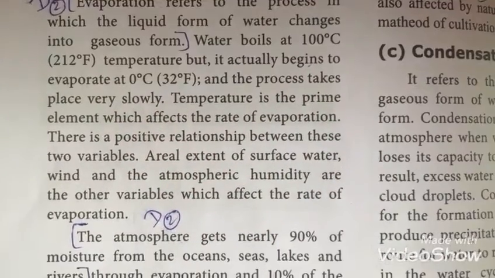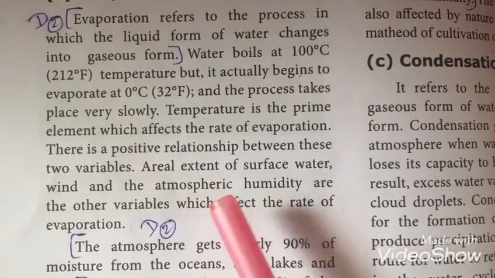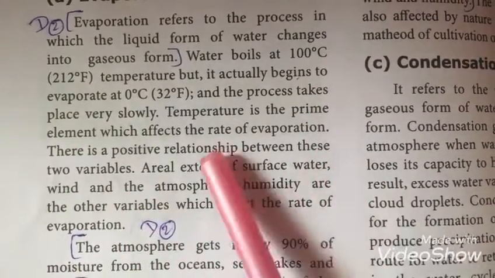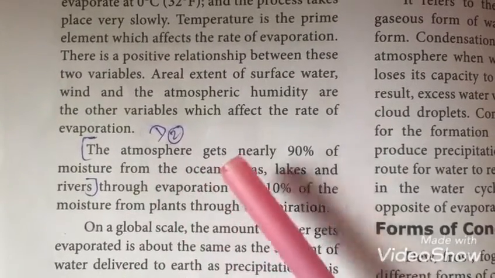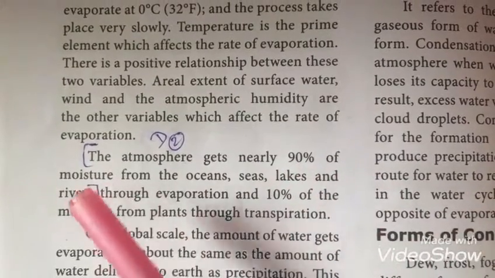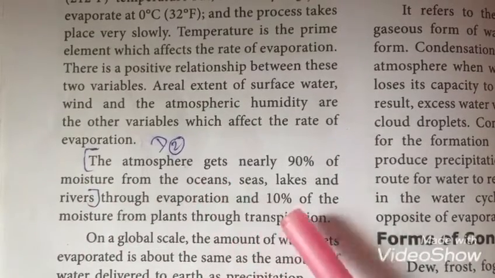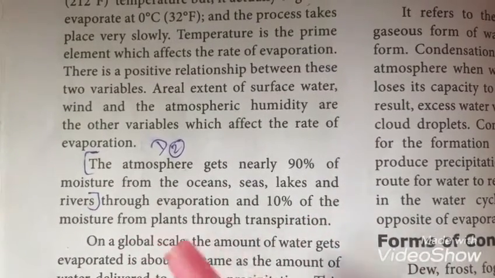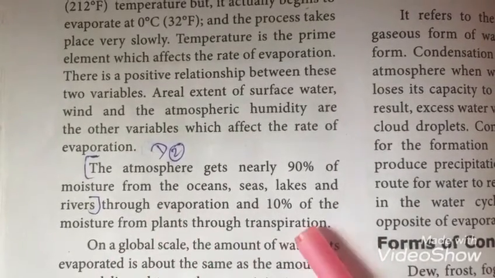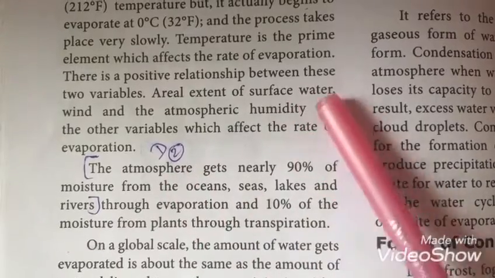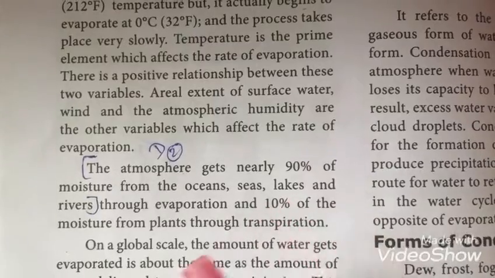The surface water, the water which is present on the earth, and the wind and also the atmospheric humidity, these three things affect the rate of evaporation. The atmosphere gets nearly 90% of its moisture from the oceans, seas, lakes and rivers, that is from evaporation, and 10% of moisture from plants through transpiration. So evapotranspiration means evaporation and transpiration.